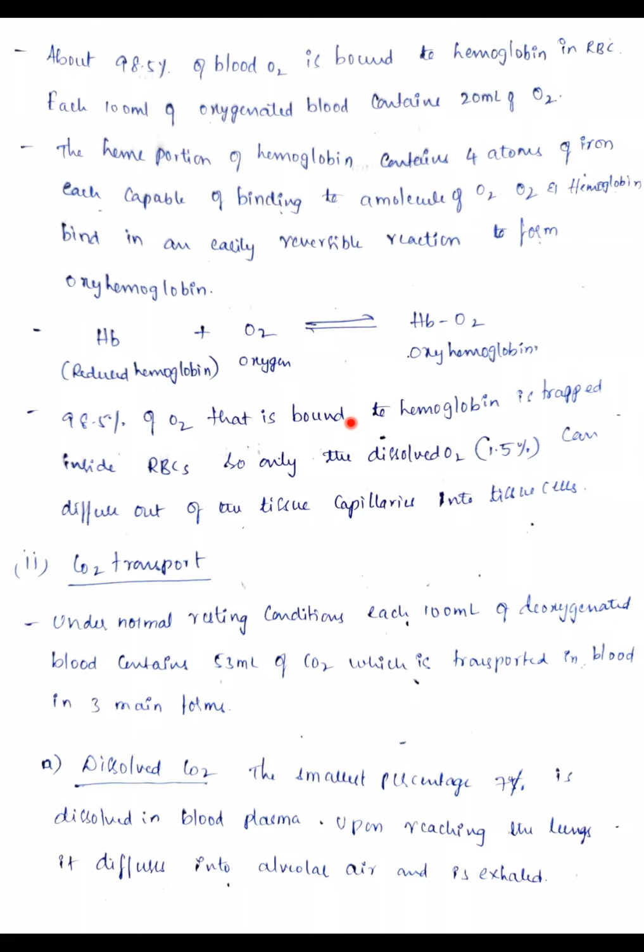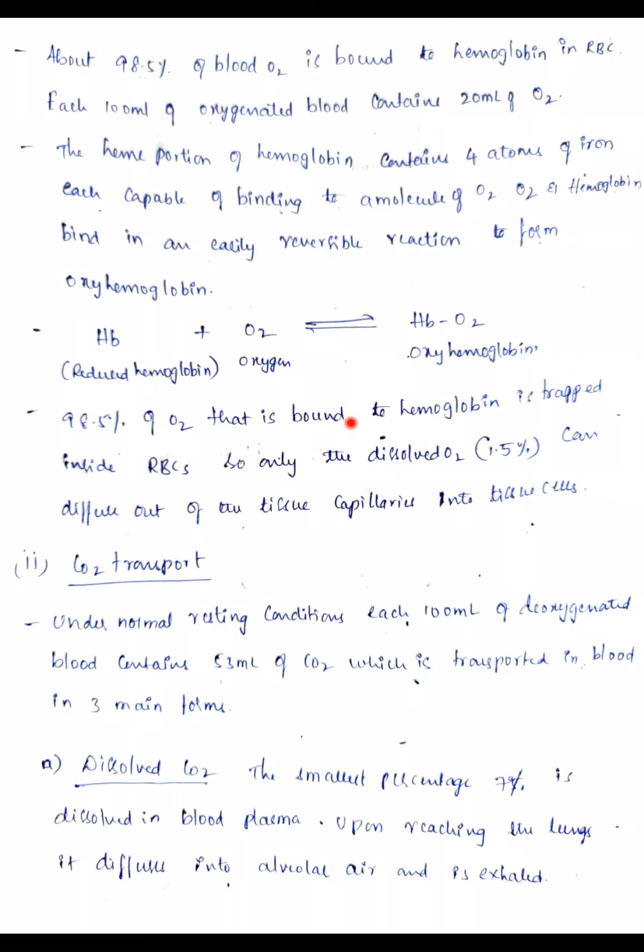Okay, whatever 98.5% of oxygen is bound to the hemoglobin is trapped inside the RBC, so only the dissolved oxygen, that is 1.5%, can diffuse out of the tissue capillaries and into the tissue cells. Is it clear? Remember, whatever oxygen we inhale and reaches the blood, only 1.5% reaches the tissues. Okay, that's about the first one, oxygen transport.